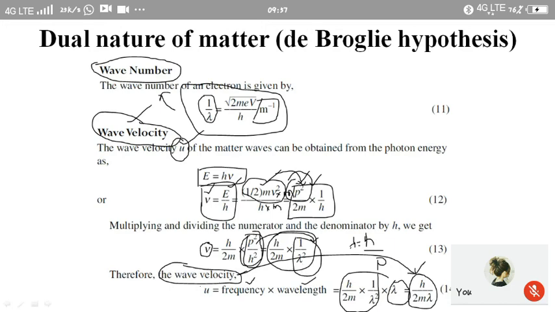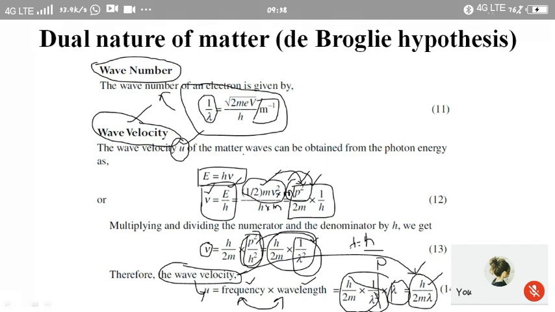So if you consider the wave velocity, it is given by the product of frequency and wavelength of the wave. So frequency is h by 2m lambda square, wavelength is lambda, therefore its value becomes h by 2m lambda square into lambda. So lambda square gets cancelled, and the remaining term becomes h by 2m lambda. So finally the wave velocity is nothing but h by 2m lambda.